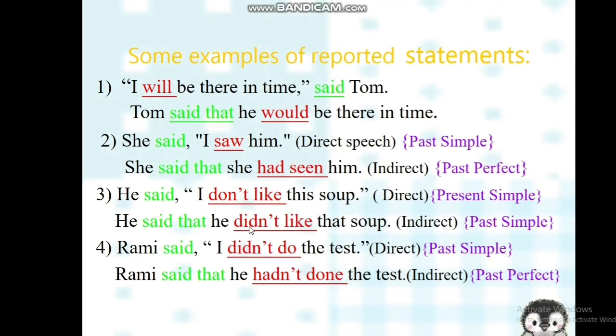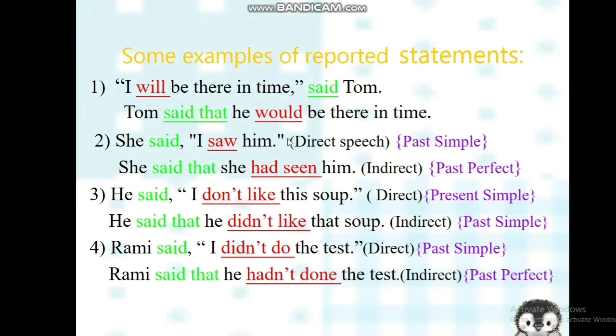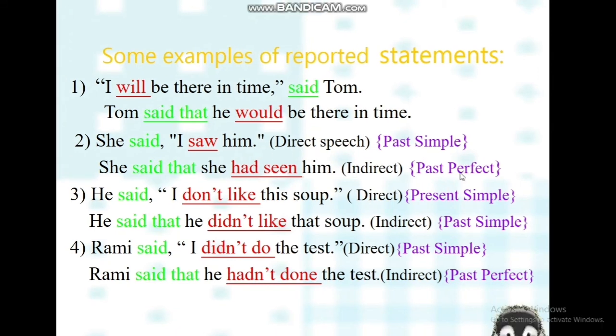I have, for example, here, as you notice, all of the reporting verbs are in the past. So I have said, in this case, I have to change the tense of the verb. So I will become he would. I saw, this is past simple. In the reported speech, it will be had seen, past perfect.